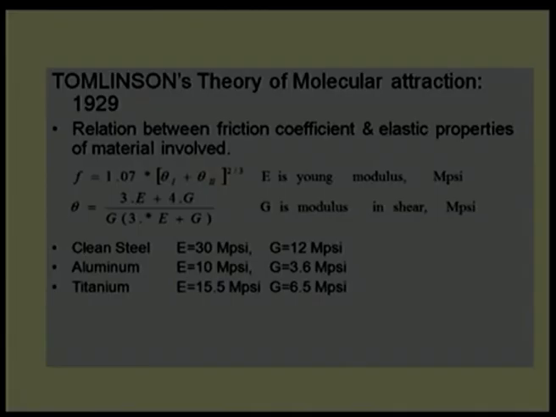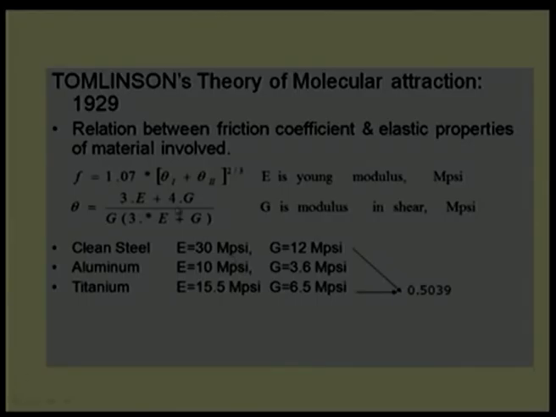So, this theory was justified to some extent, and just to get a flavor of this theory, I took 3 materials: clean steel, aluminum and titanium. These formulas were based on units in MPa, mega PSI, and that is why we are sticking to the same unit; we are not changing to SI units in this case. Let us take clean steel versus titanium.